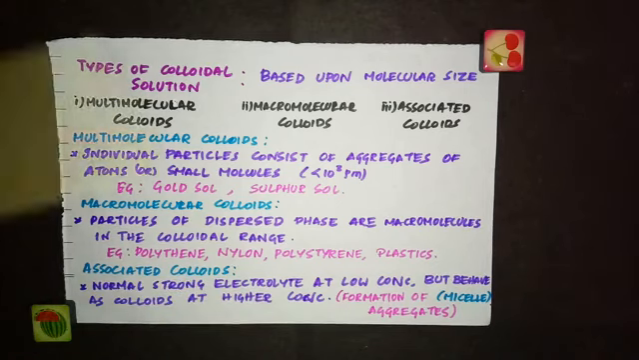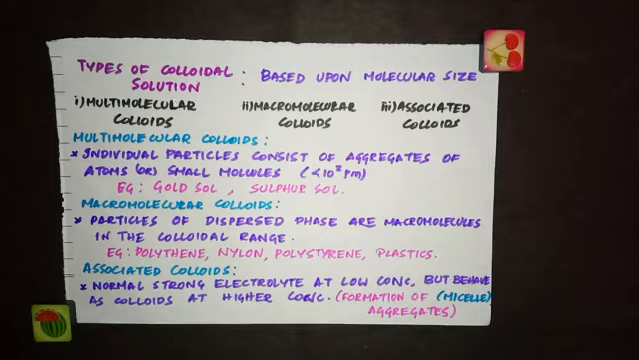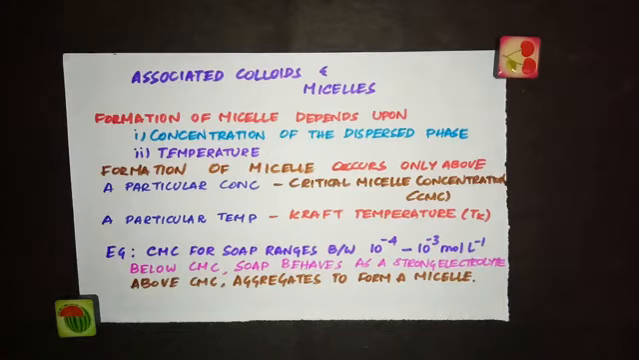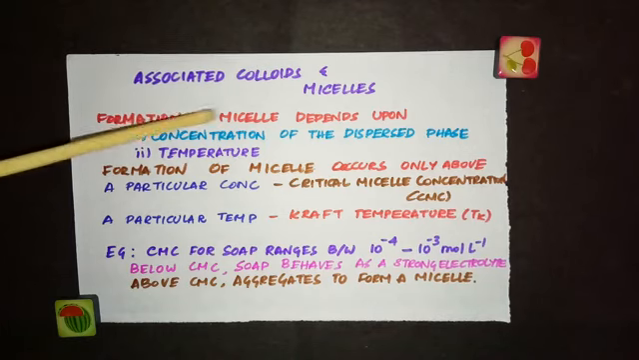We will see about associated colloids in detail now. I told you there are certain substances which behave as normal strong electrolytes at low concentration. For example, Na+ and Cl−, they behave as strong electrolytes at low concentration, but they behave as colloids at higher concentration. So what happens at higher concentration? There is formation of micelle.